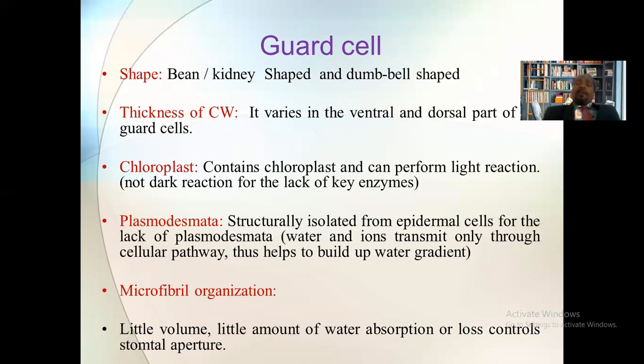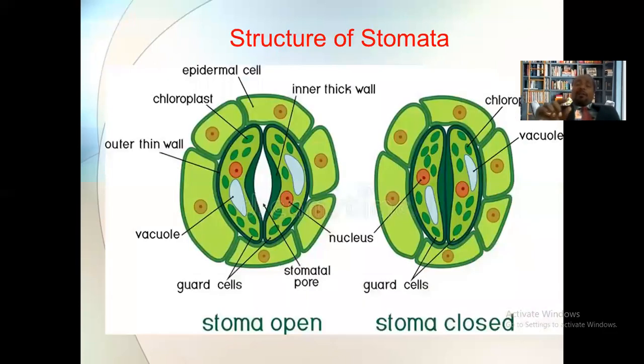If we talk about the thickness of the cell wall of the guard cell, we find that the thickness is not uniform. In the guard cell, one wall is thicker and the other is thinner. The guard cell wall is thick and non-elastic.